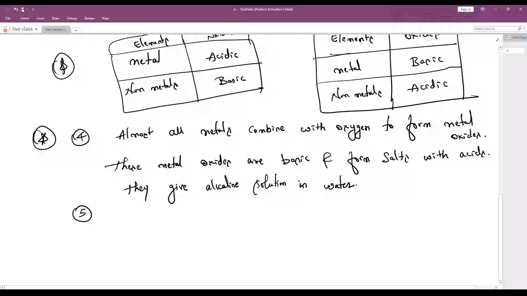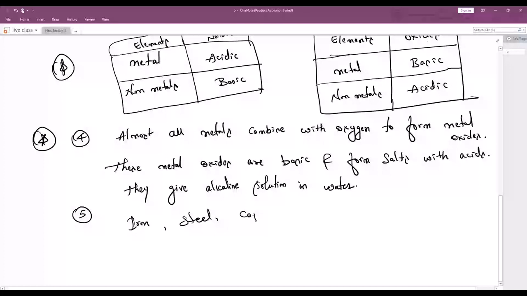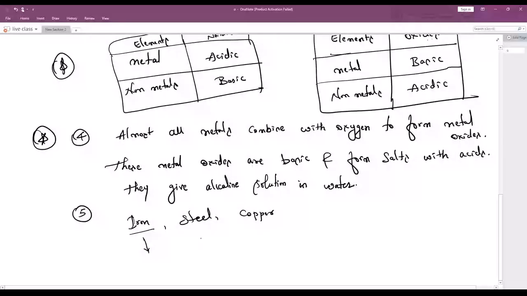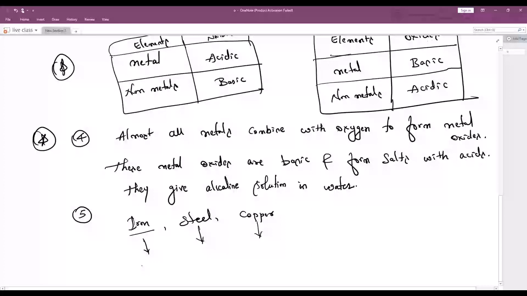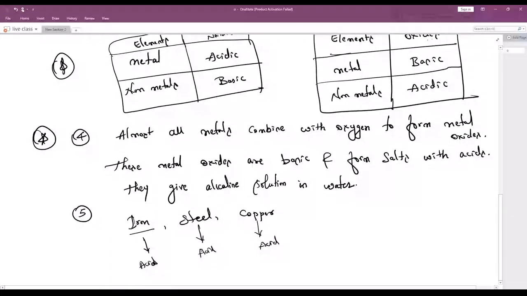Okay. Next question. Different metals have different reactivities. Remember, children, all metals' reactivities are not the same. For example, you take iron, steel, copper. Do you think that steel has the same strength as iron, and copper also the same strength? If iron reacts with any acid, and steel reacts with acid, and copper reacts with acid, do you think all the reactivities will be the same?